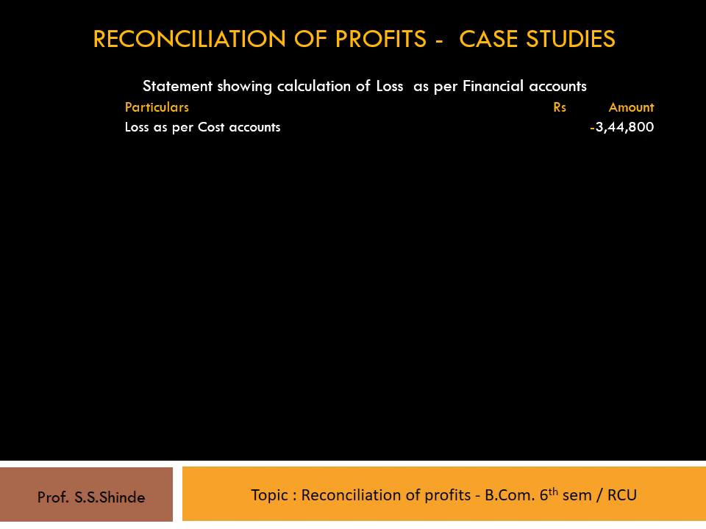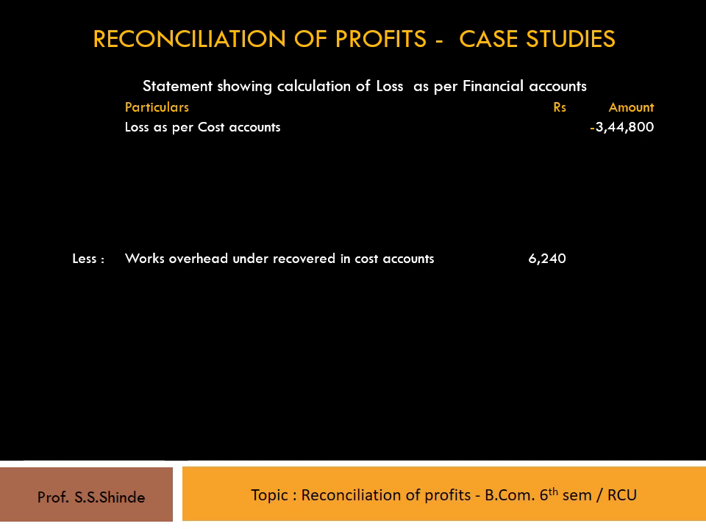Now let's analyze the transactions which lead to differences. Works overhead under recovered in cost account 6,240. In this case, because of under recovery, the profit as per cost accounts will be more and financial accounts will be less. Therefore, the amount should be deducted. It will be shown under the less items as works overhead under recovered in cost accounts